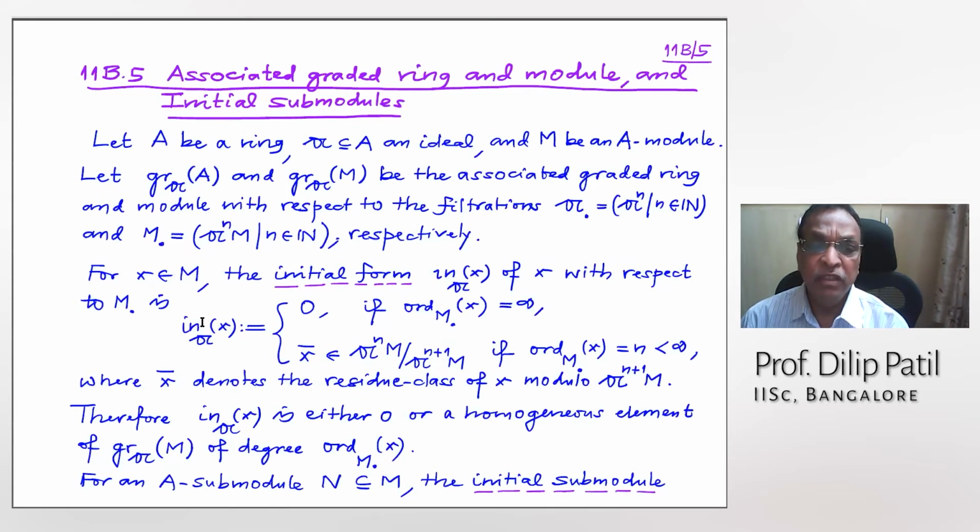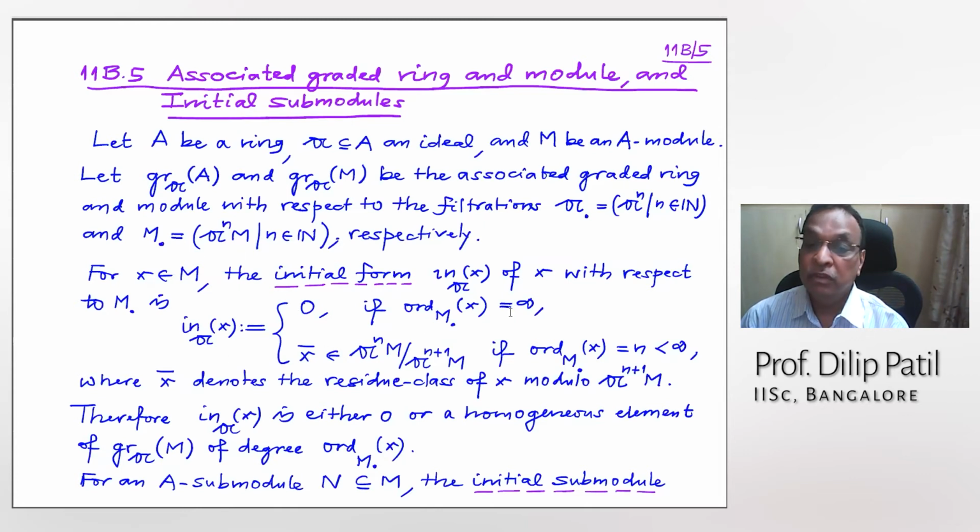So that is by definition, either it is 0 when the order of x with respect to this filtration is infinite. What does that mean? That means x belongs to the intersection of A^n M. If you are in a Noetherian case, with a finite module, then it will be 0. So this will only happen when x is 0 in that case. Otherwise, it exactly happens for all those elements x in the intersection of A^n M.